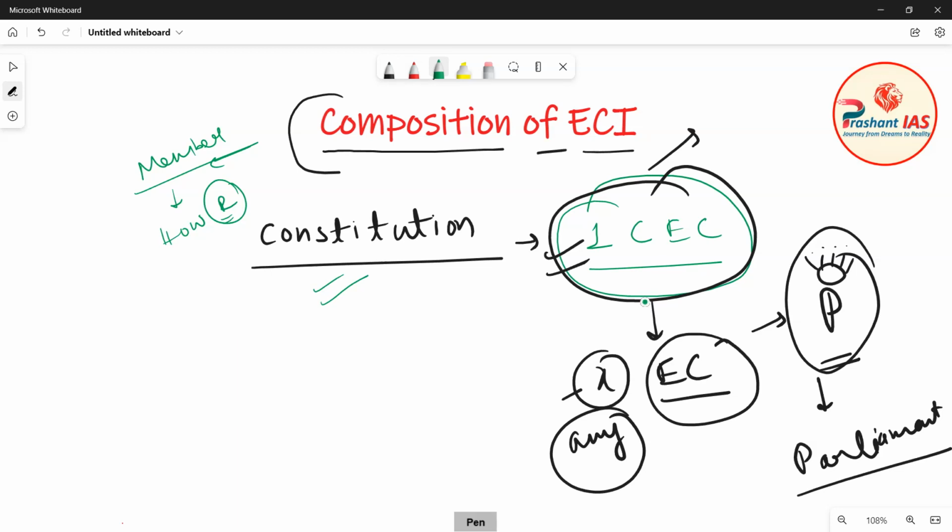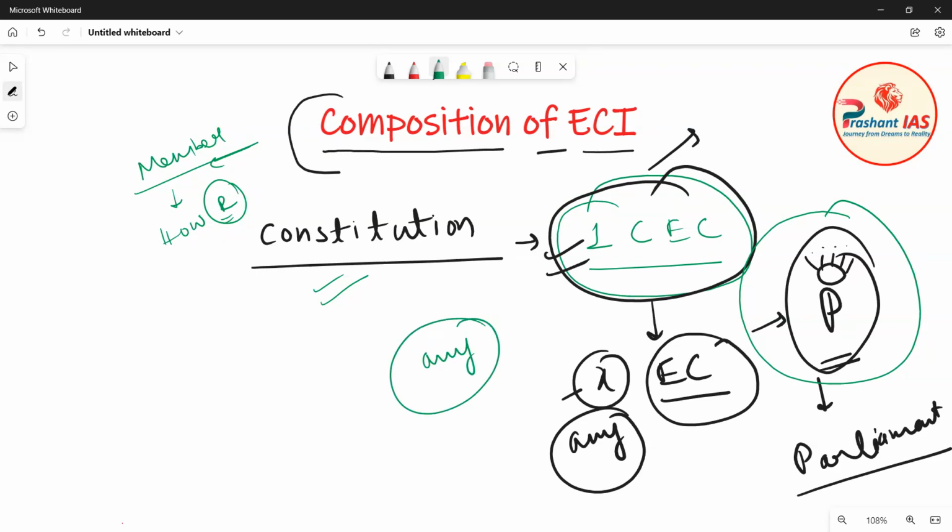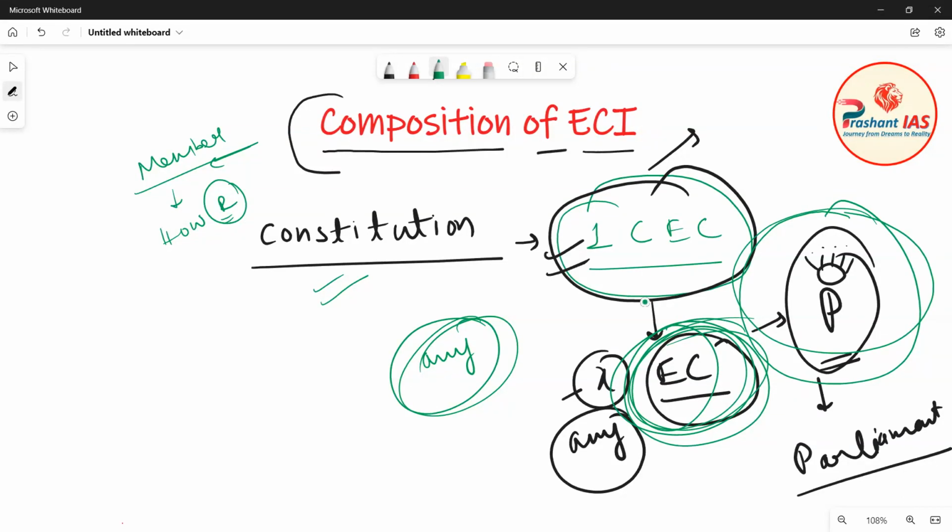After that, if according to the President of India it is necessary, then the President can appoint any number of election commissioners, so that elections can be conducted in a very smooth, free and fair manner. But at least there should be one Chief Election Commissioner.